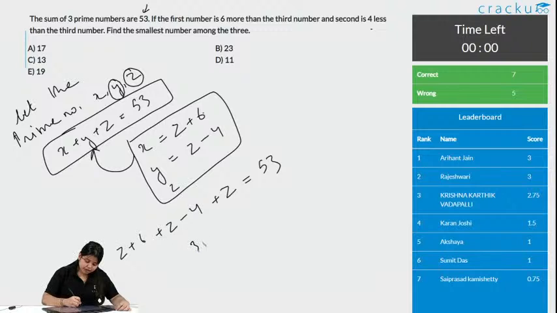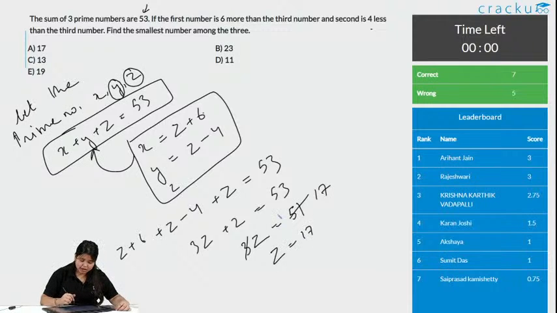So when you do, you get 3z plus 2 is equal to 53, or 3z is equal to 53 minus 2, which is 51, so 17. So z is equal to 17. Is this your answer? Can you see the first option and tick, without analyzing it? No. Please see the question, what it is saying to find. It is asking us to get the smallest number among the 3.